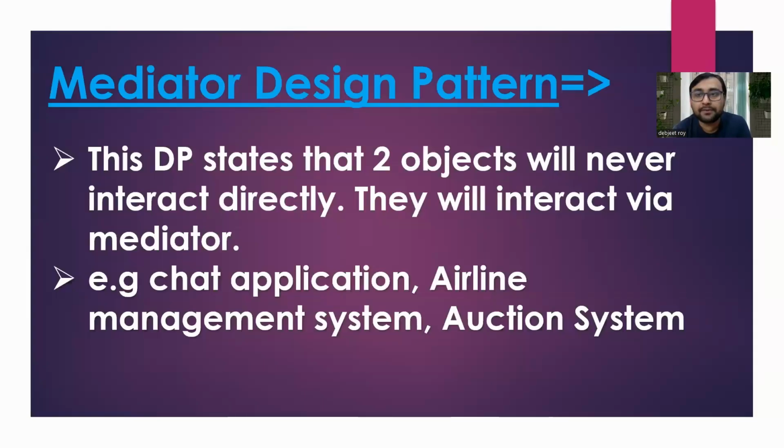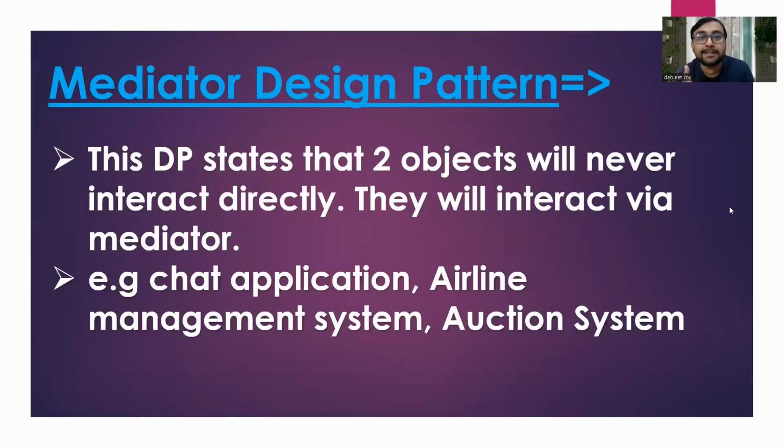From the name itself, we get to know that mediator means something which lies in the middle. So there will be some mediator through which the conversation will go. Rather than two objects directly communicating with each other, there will be a mediator through which the communication will happen. This design pattern states that two objects will never interact with each other directly, rather they will interact via a mediator. The mediator can be an object or it can be anything.